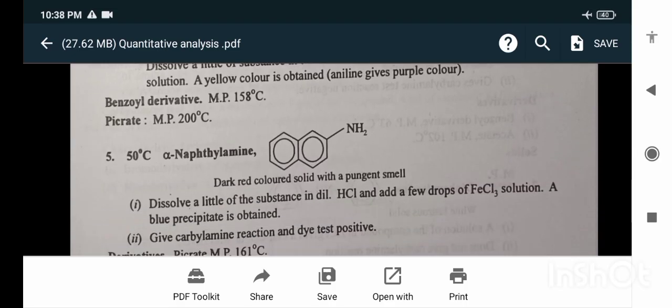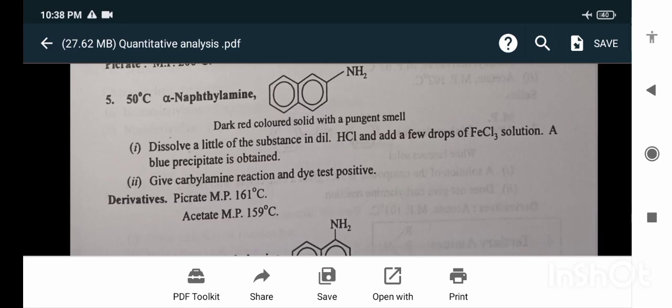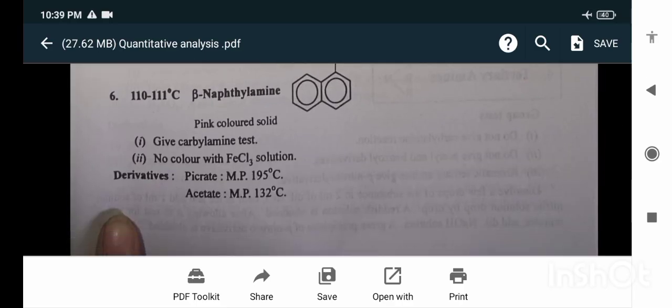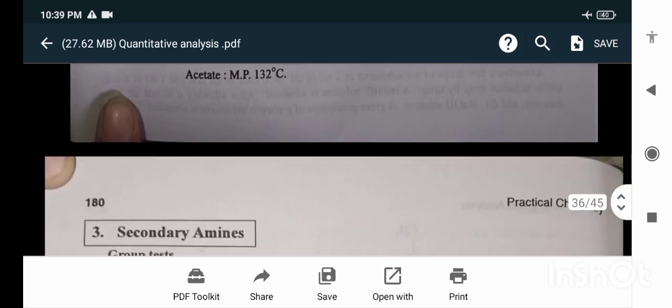Alpha naphthylamine. Dissolve a little of the substance in dilute HCl and add a few drops of FeCl3 solution. It gives the carbylamine reaction and the dye test positive. Derivatives are the picrate and the acetate. Next is beta naphthylamine. It gives the carbylamine test, no color with FeCl3 solution. Derivatives are the picrate and the acetate.